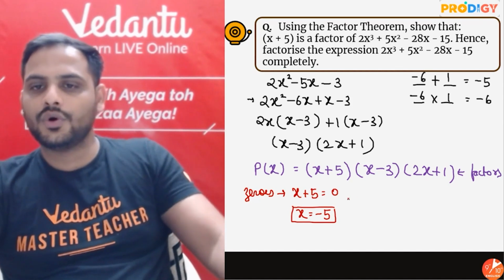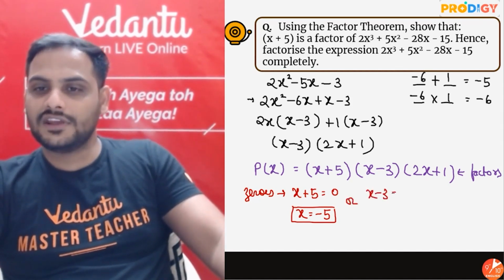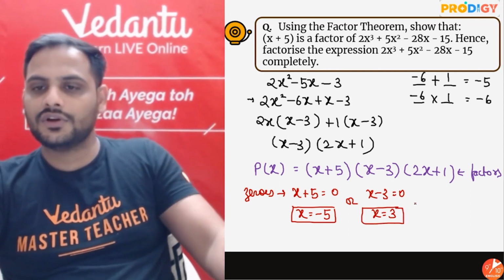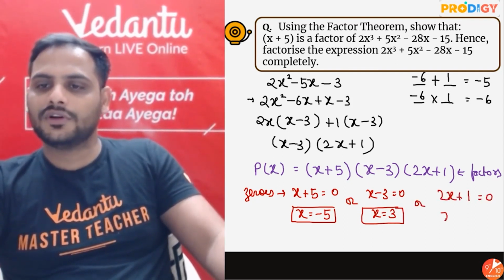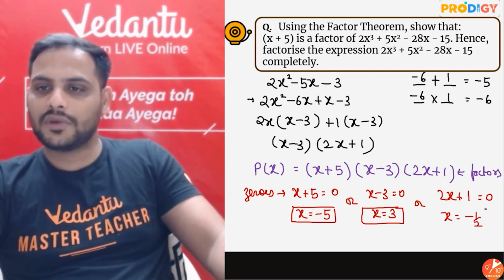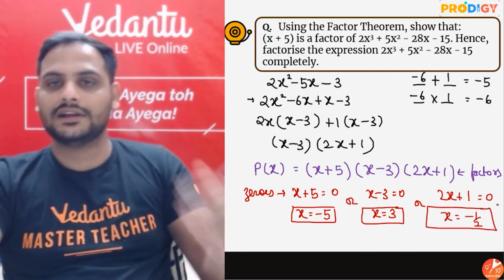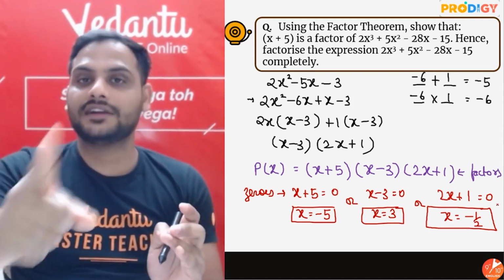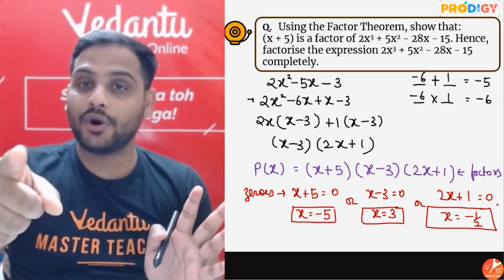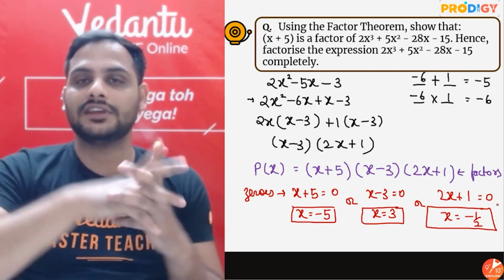There is one zero. Or x minus 3 equal to 0, so you will get x equal to 3. This is the second zero. Or 2x plus 1 equal to 0, so x is equal to minus 1 by 2. So you can get these zeros also once you have done the factorization. That is why factorization of any polynomial is very important, because it gives us the zeros.